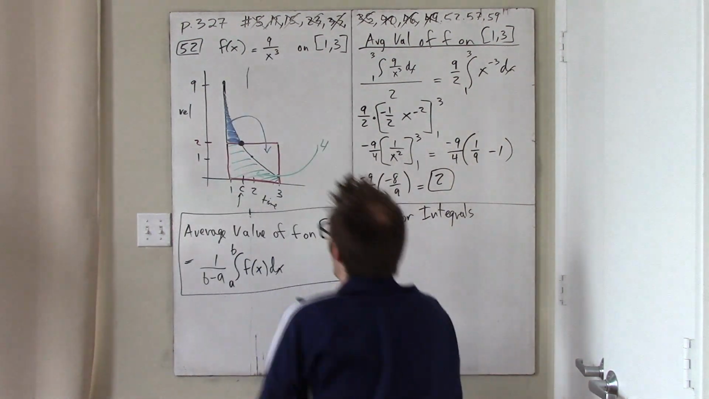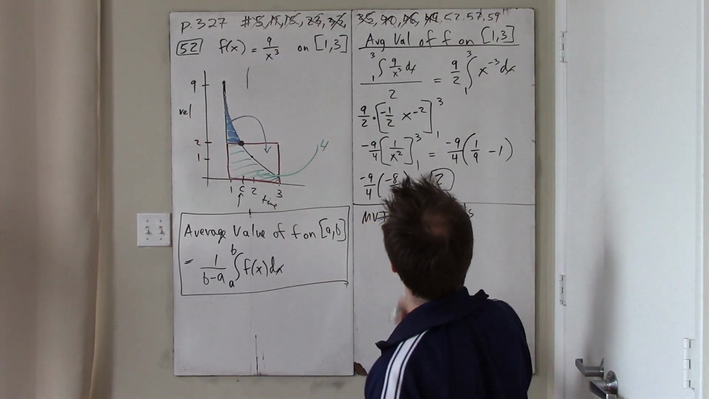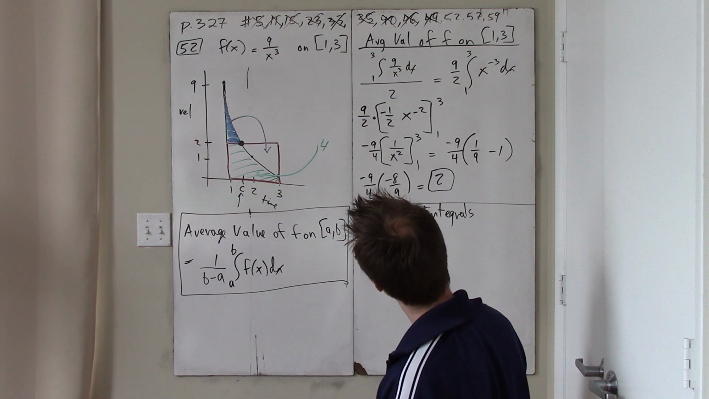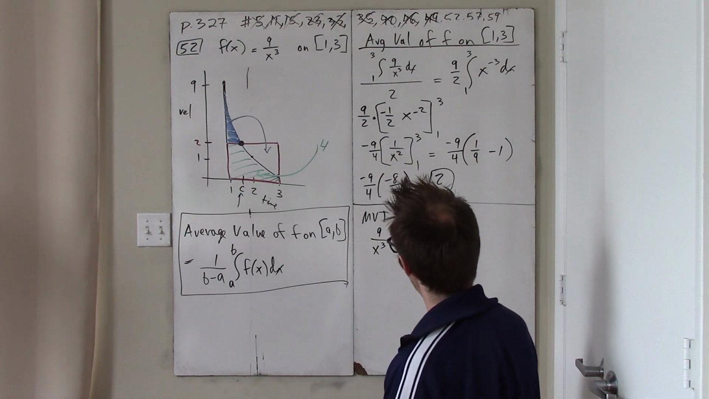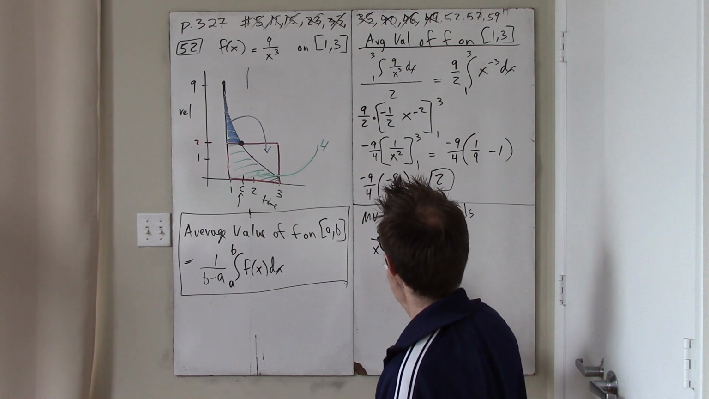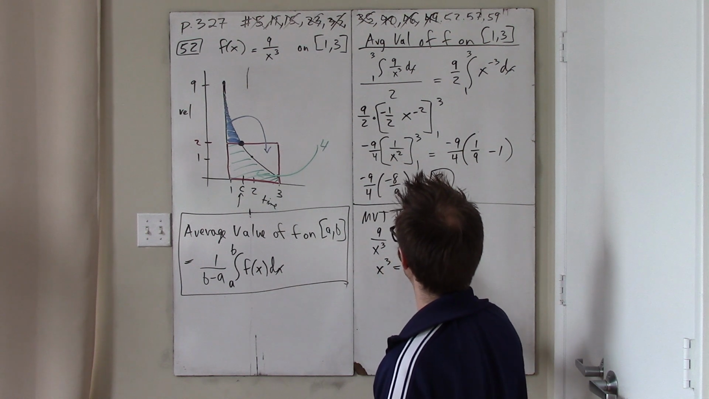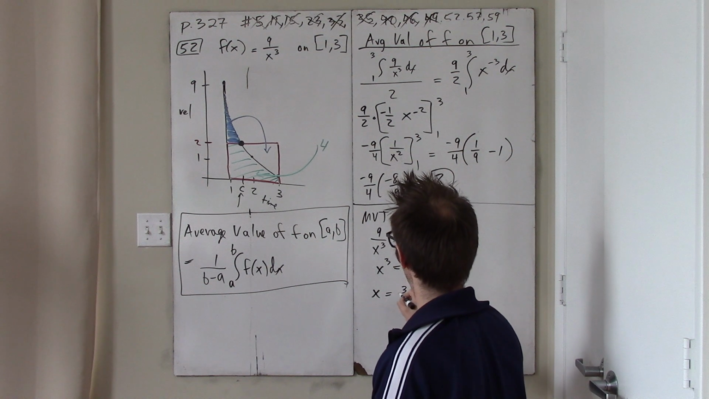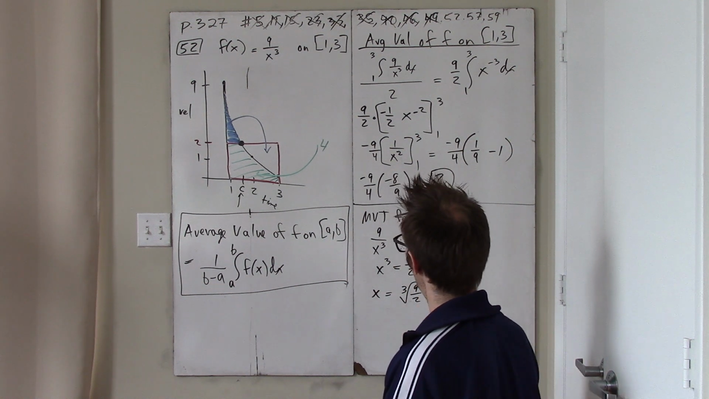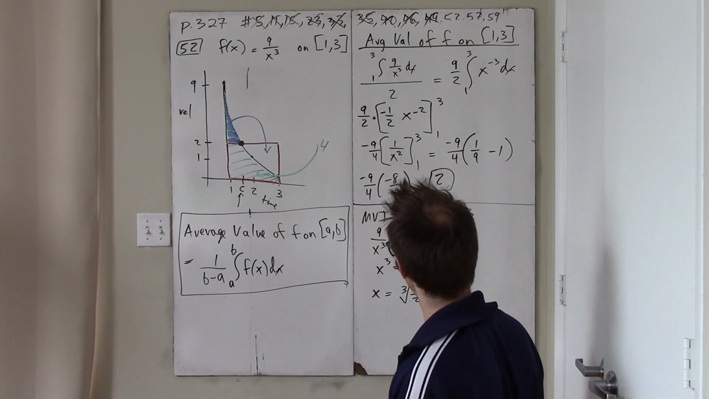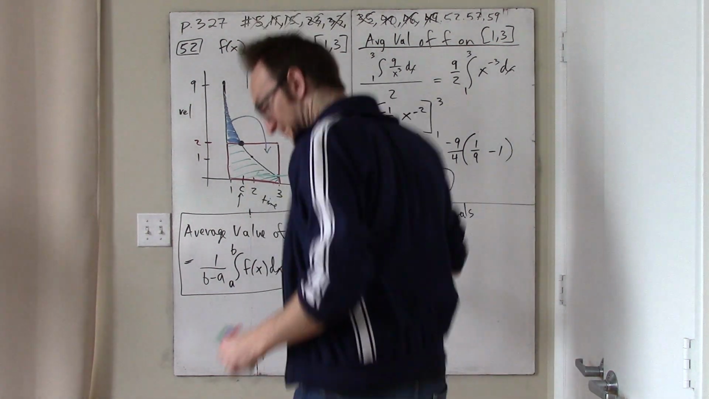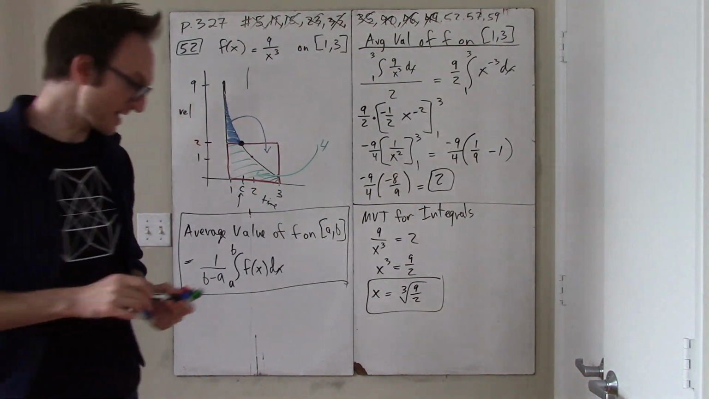Alright, so the final thing we need to do is to figure out when the function 9 over x cubed is equal to 2. You get that x cubed is 9/2, and so the answer is x equals cube root of 9/2. And 9/2 is about 4.7, so this is looking pretty good. I don't have anything else to say about that. Okay, good.